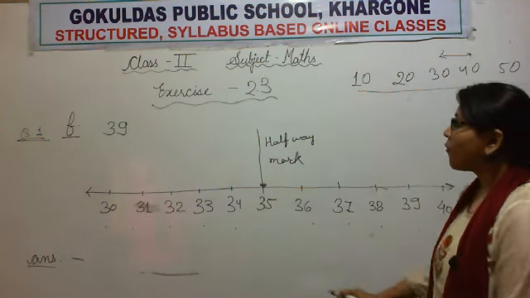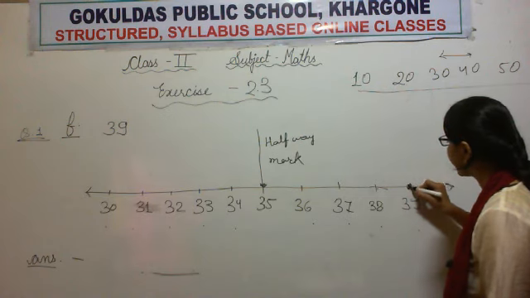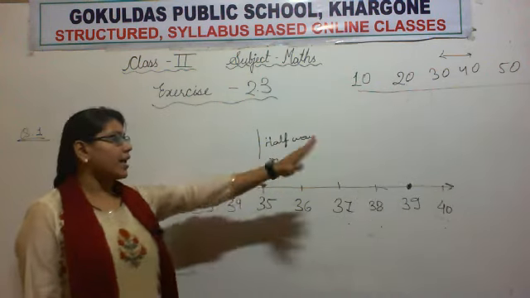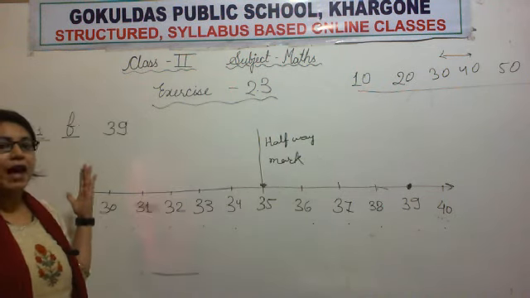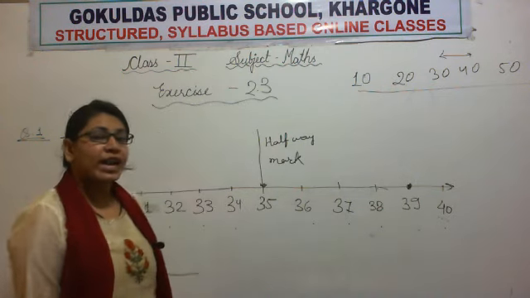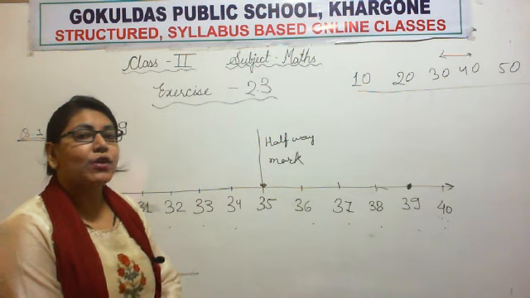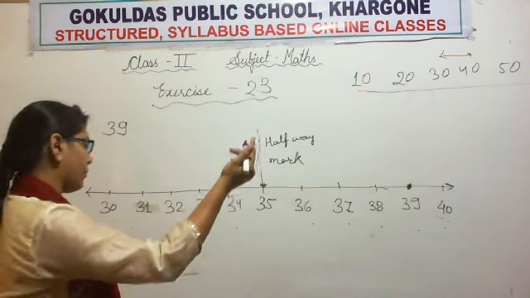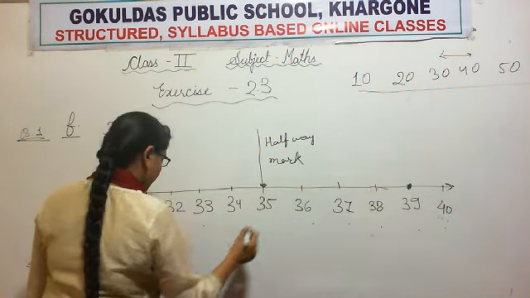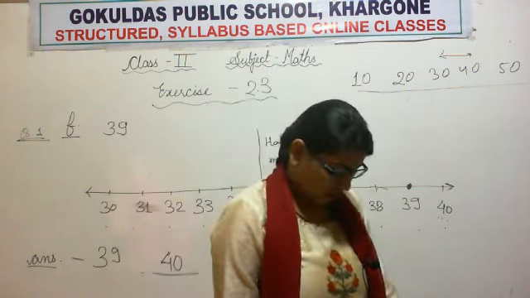Now, what is the number given? 39 is given. So we will mark 39. Where does this 39 lie? Right of the halfway mark or left of the halfway mark? Very good. It lies right of the halfway mark. So whenever a number lies right of the halfway mark, what do we do? Yes, we round up. So when we round up 39, we will get 40 as the answer.